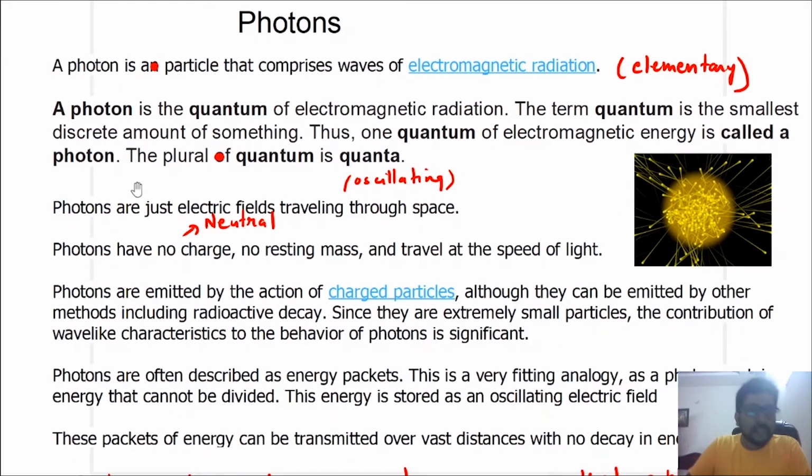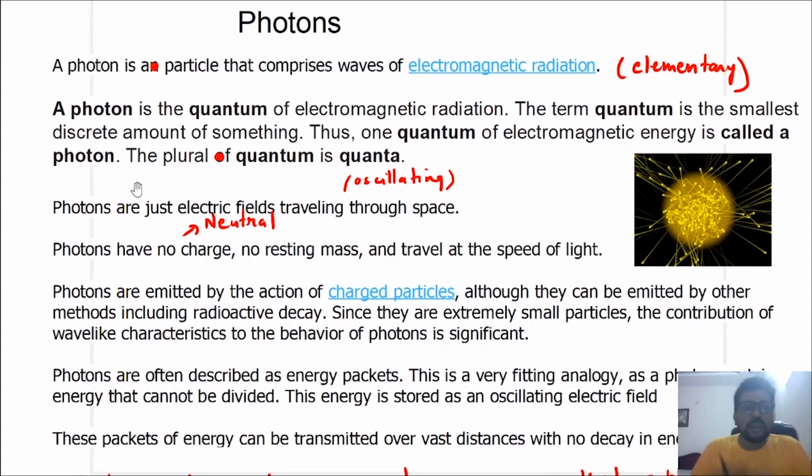Now let us discuss some properties of photons. A photon is an elementary particle which comprises the electromagnetic radiation. Basically, electromagnetic radiation is nothing but a collection of elementary particles called photons. A photon is the quantum of electromagnetic radiation. We have already discussed what one quantum is. The word quantum means the smallest discrete amount of anything. So one quantum of electromagnetic energy is called a photon.